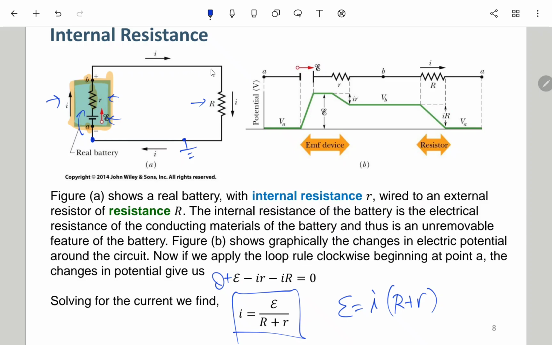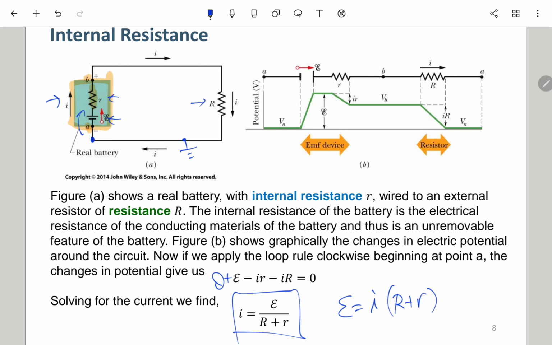Going to here, nothing changed. Then I times capital R is another voltage drop, so minus another IR. Then we go back to the original ground node, which is 0. Finally, we move these two to the right side and divide by r plus capital R on both sides, so we get I equals E over (capital R plus r).